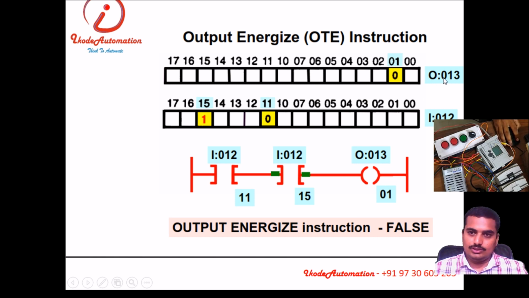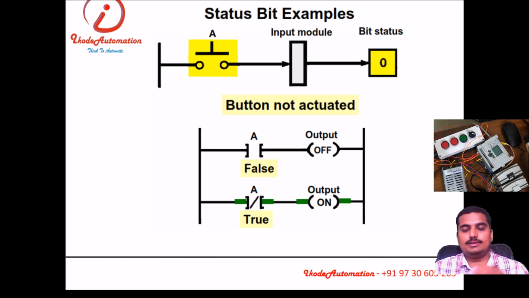This is the addressing actually, this O:0/13, O:0/12, O:0/11, O:0/15. We'll go into detail on how the addressing works for different PLCs, different brands of PLC, what is bit, what is byte. That concept we'll see in later topics. Currently we are focusing only on how a PLC works, what is inside a PLC, what is memory, what is the table, and all these things.